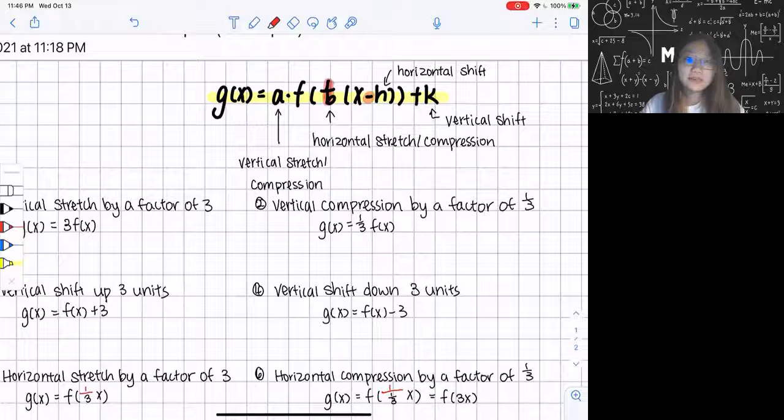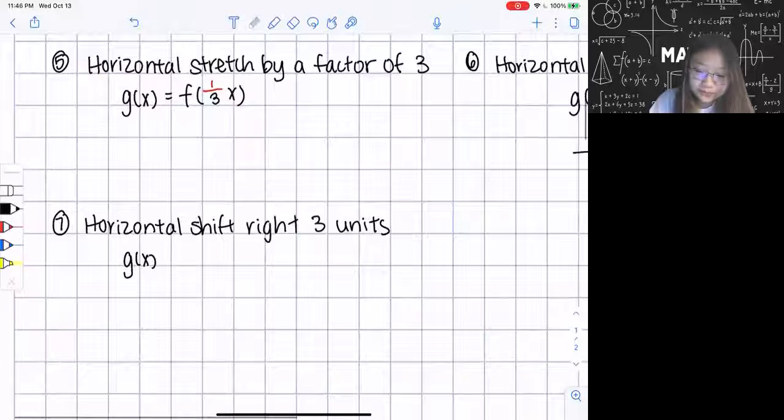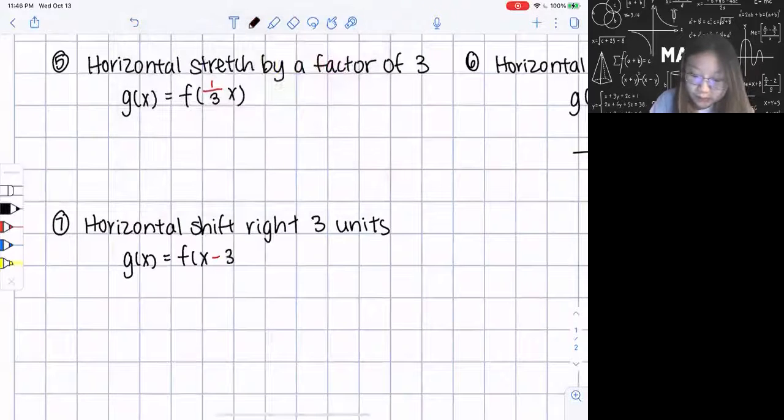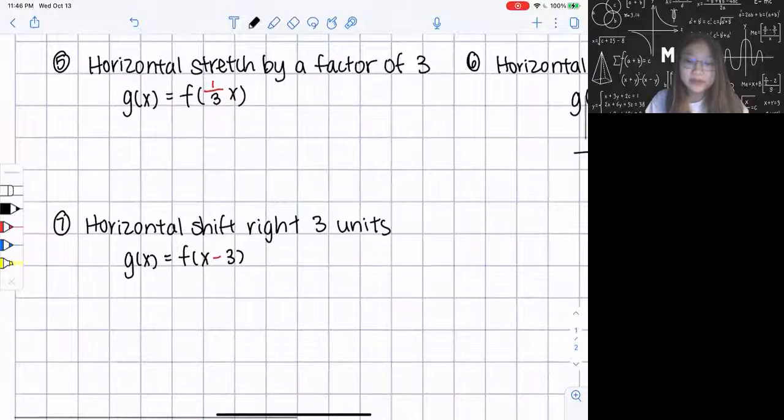So since I have negative in front of it, see how I'm gonna write it. So g of x is gonna equal f of x minus 3. Right, so sometimes intuitively you would think that right there I'm gonna be plusing, like plus 3, but in this case, when I add this negative sign, which is already in the expression over there, I need to put that negative sign here and then put a positive 3, which at the end I will have x minus 3.